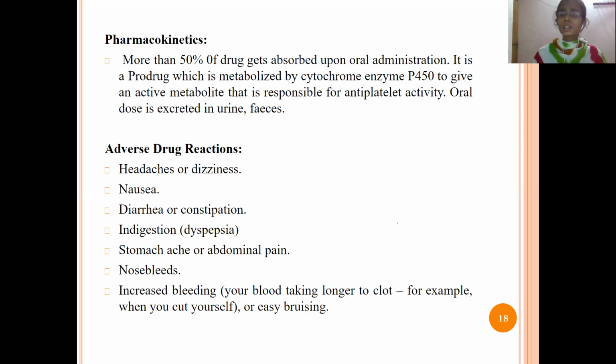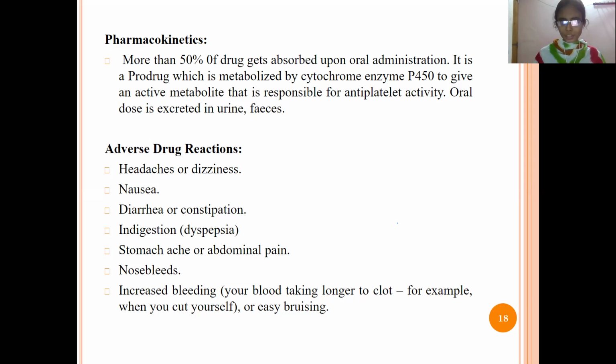Prodrug means it is inactive at this stage. After administration, when it reaches the particular site, it gets converted into the active form, that is, inactive form to active form. Then it is metabolized in the liver by the cytochrome enzyme, and it will be distributed to the body at the site where the action is required, and the remaining unnecessary metabolites will be eliminated through urine or feces.